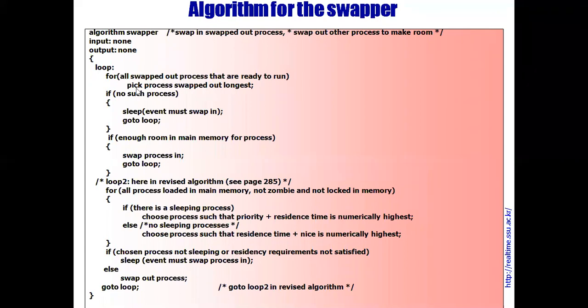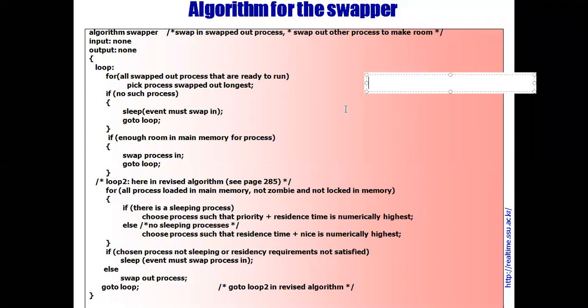From those, pick the process swapped out longest. It means what will it do? Suppose A, B, C, and D are the four processes swapped out.